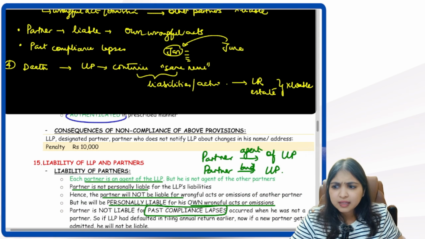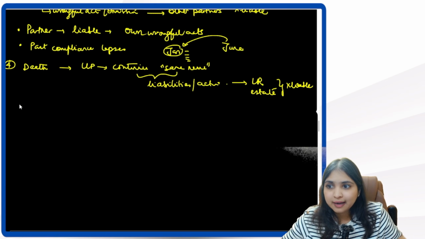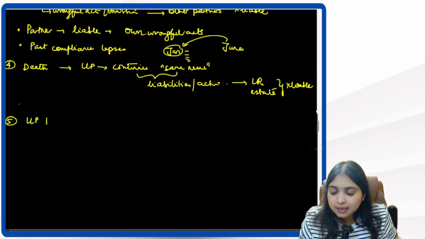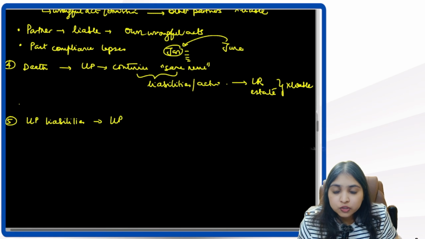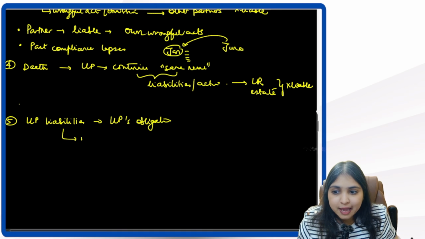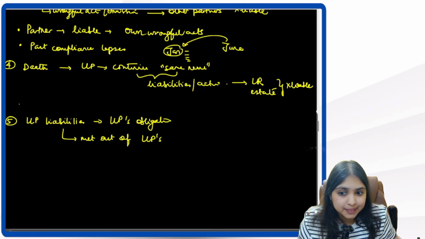Okay. Then after this, we had a few more points. We also saw that the LLP's liabilities are the LLP's obligations only. So how are you going to meet the LLP's liabilities? They have to be met out of the LLP's assets.